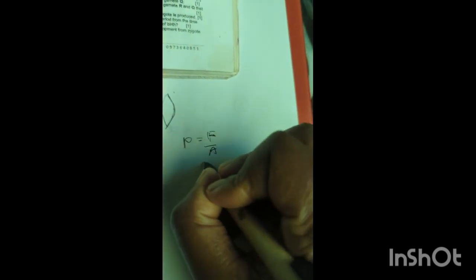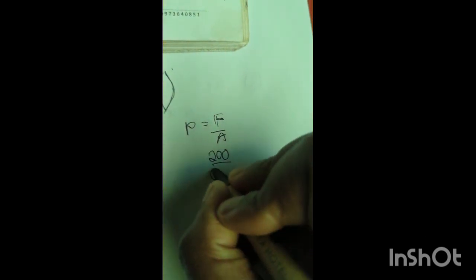So what is our force? Our force is 200 newtons over, what is our area? Our area is 0.50.